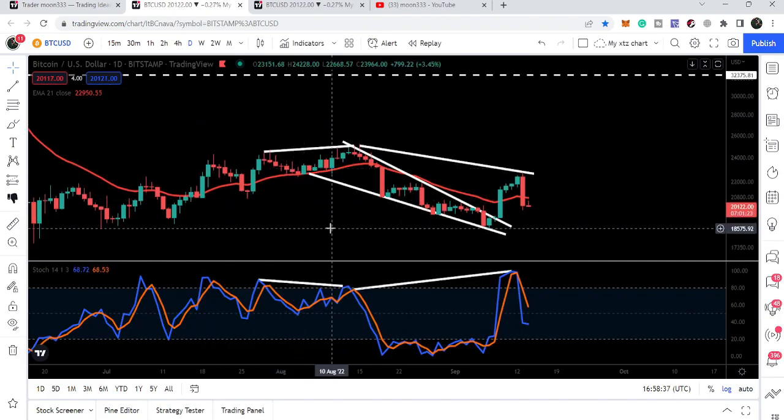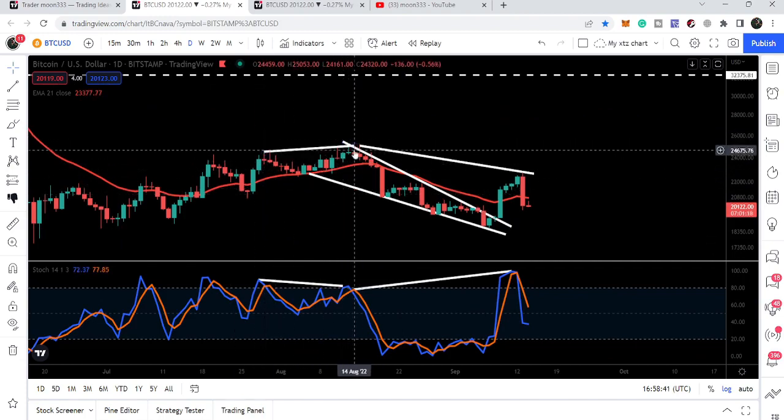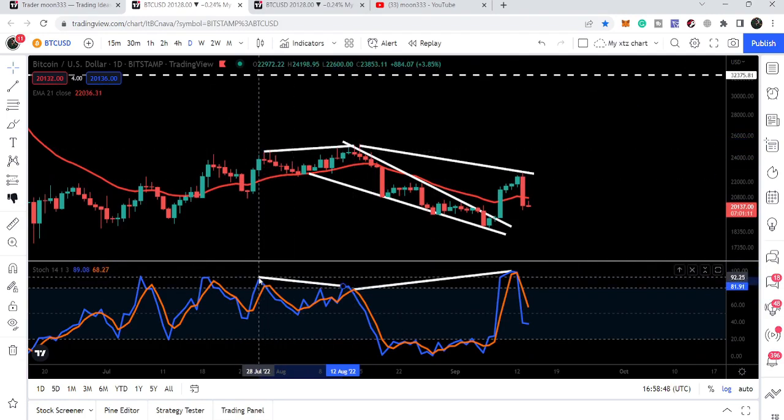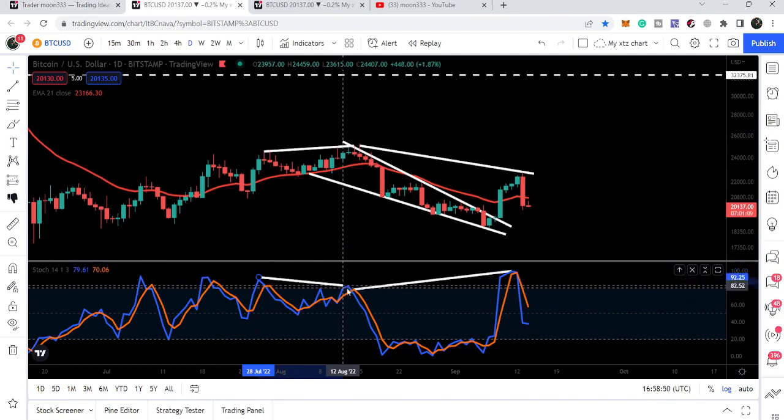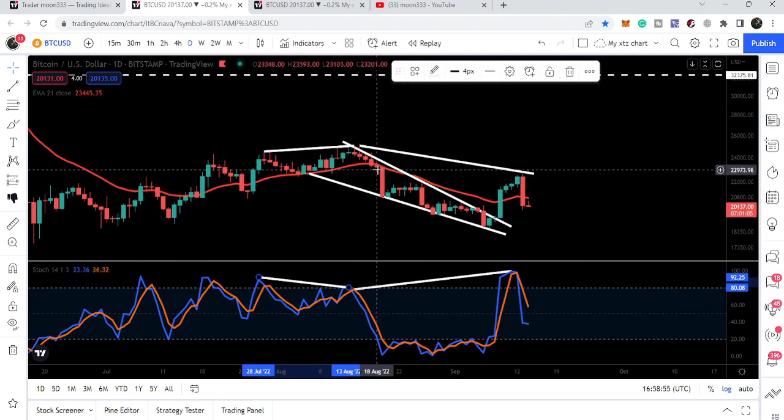The previous bearish divergence was here when this price line formed a higher high than the previous high. This is the trend line I have placed to show you this bearish divergence, and the oscillator, the stochastic, was forming a lower high than the previous high. So there was a bearish divergence, and the price line followed this bearish divergence and moved down.